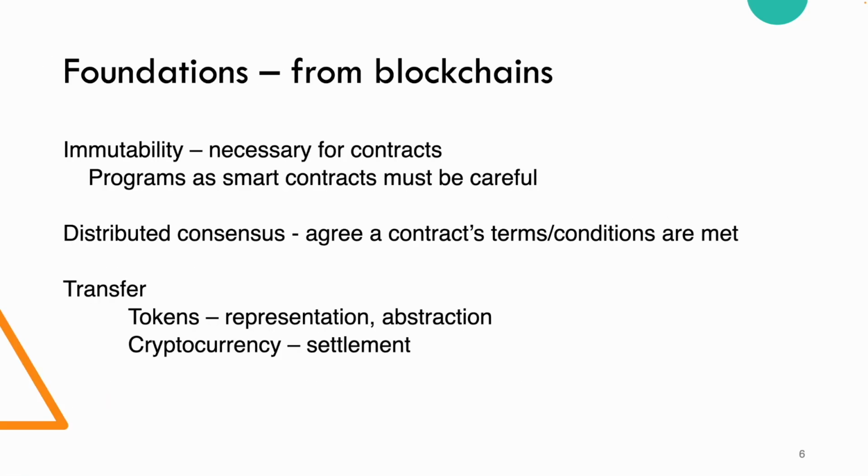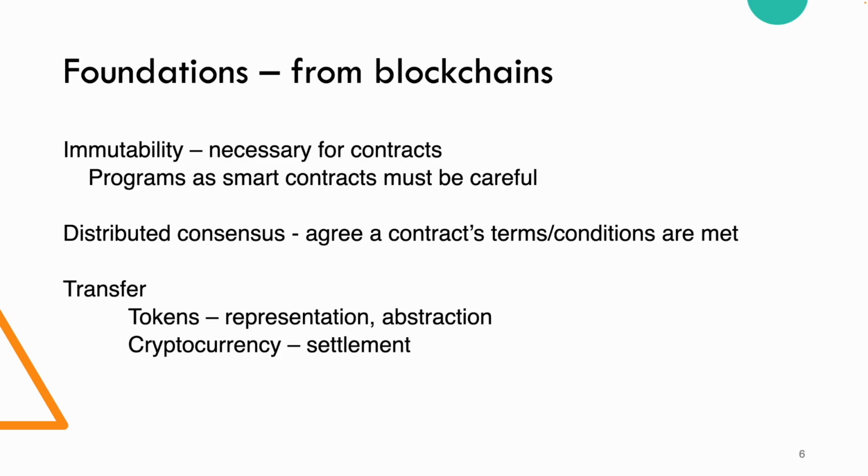Very nice. The foundations from blockchains, of course, we all know blockchains are immutable. This is a necessary piece for contracts. Programs, we must be very careful with our programming for smart contracts because of that immutability. There's been famous cases of smart contracts losing resources for good and things like that. Distributed consensus, we have to agree on terms and conditions of a contract and when they're met. So again, a bunch of strangers should be able to review that.